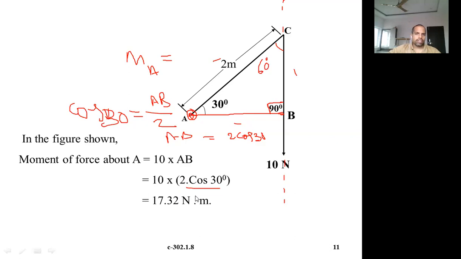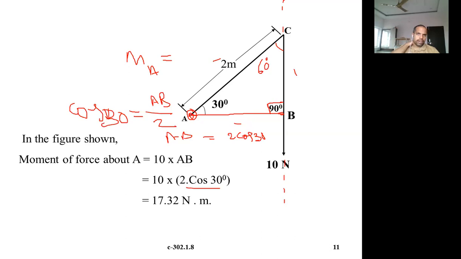But always in this one, you have to be very careful that you have to calculate a perpendicular distance. Whatever distance it is, don't just multiply with that distance. In this case you have seen an example. That is why I have not given the line AB in the diagram. I am intentionally not showing the AB line. You should be able to understand.